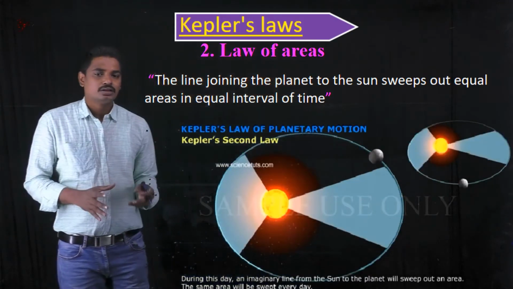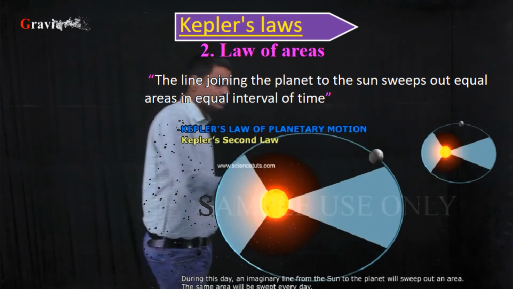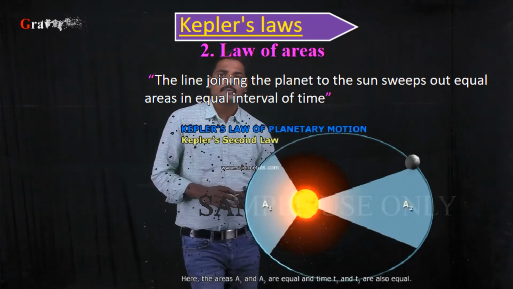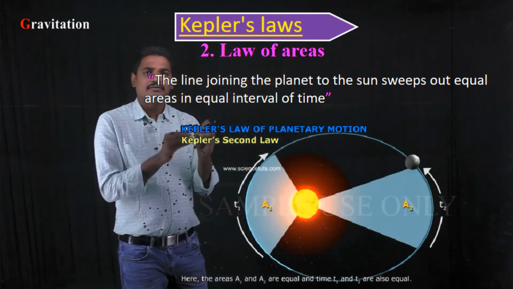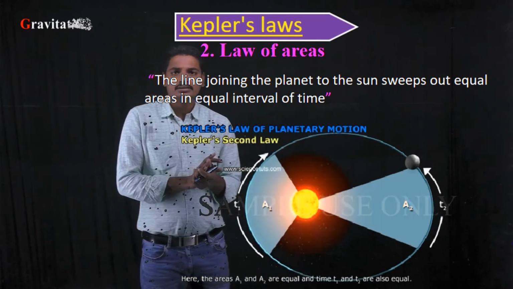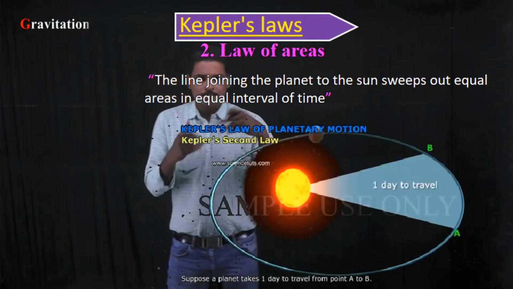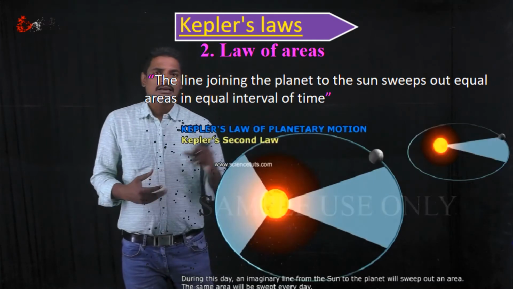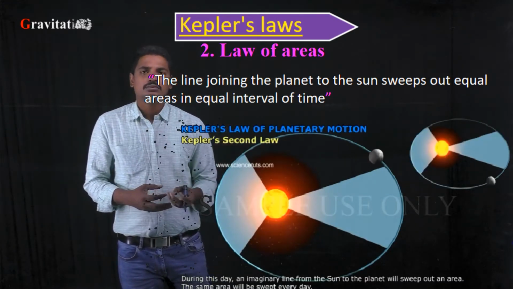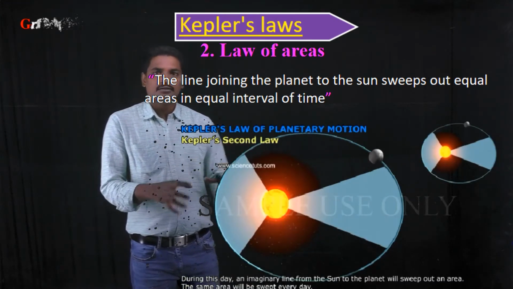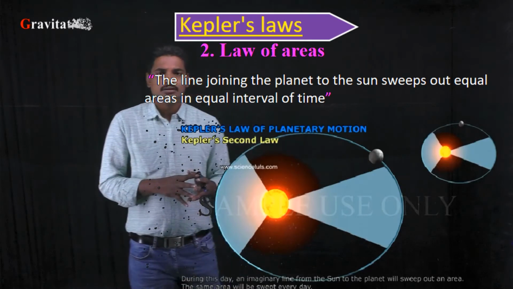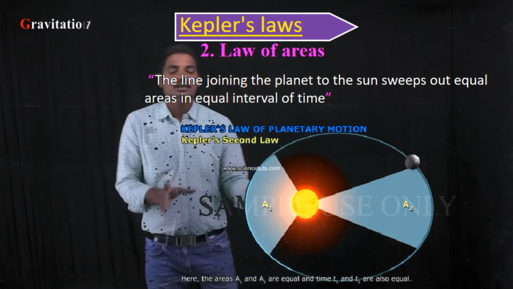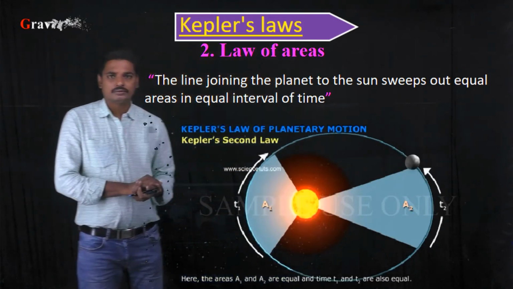That means if a planet moves from here to here covering an area A1 in a time interval t1, say 1 month or 30 days, and in another position from here to here it covers an area A2 in the same time interval of 30 days, then since the two time periods are equal, the areas should also be equal.